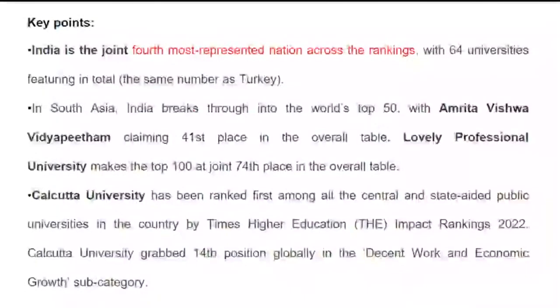Going with some important points with respect to India. India is the joint fourth most represented nation across the rankings, where we have 64 universities featuring in total. The number matches Turkey, but in total India has 64 universities. In South Asia, India breaks through into the world's top 50. Amrita Vishwa Vidyapeetham has claimed the 41st position. Lovely Professional University has made the 74th position. Calcutta University has ranked as the first central state-aided public university in the country by Times Higher Education.